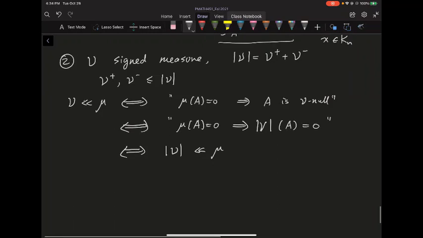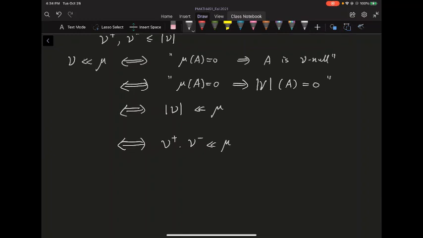And because nu plus and nu minus are bounded above by the absolute value of nu, if you replace the absolute value of nu by something smaller, you get something that's still absolutely continuous with respect to mu. In fact, the other way is really the same; convince yourself of the other direction. Once you have two things that are absolutely continuous with respect to mu, you take their sum, and that's still absolutely continuous. That's a really easy proof. So all of these are equivalent.